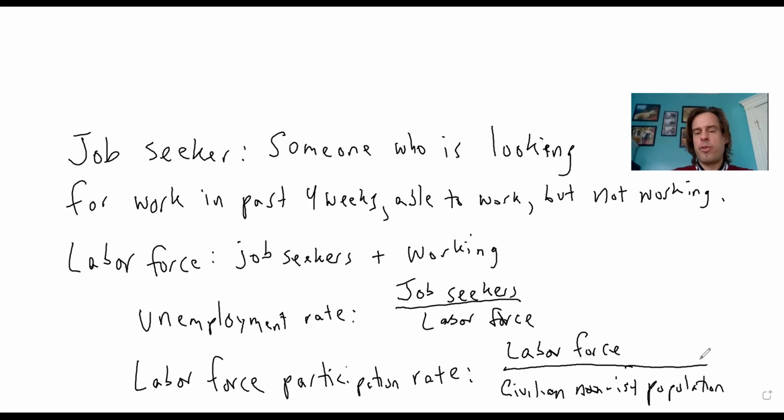So if we say the labor force participation rate is 70%, that means 70% of all people who are civilians and who aren't in prison or in a mental hospital or somewhere else where they've been institutionalized, 70% of those people are either working or are looking for a job. And so these terms, the unemployment rate and the labor force participation rate, are the things that I want to go to the unemployment report and look at. So let's do that now.